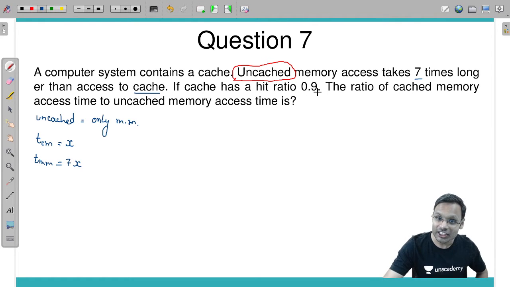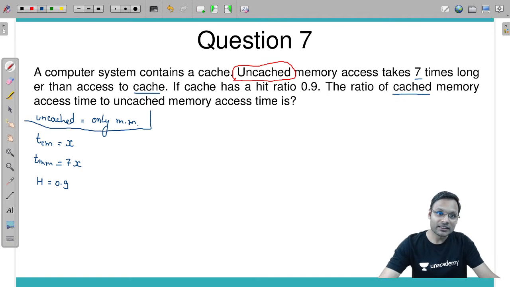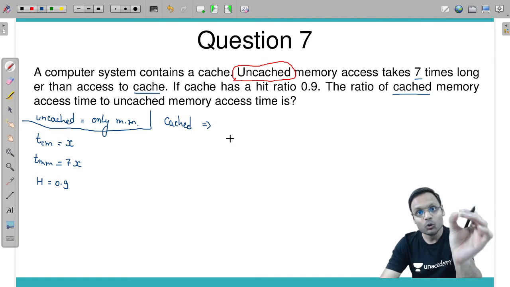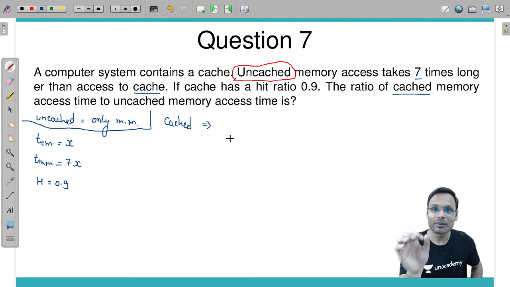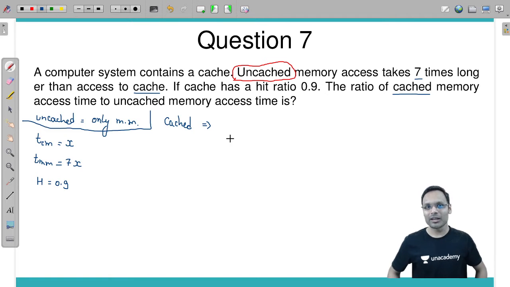If cache has a hit ratio 0.9, so the hit ratio of cache memory is given as 0.9, then the ratio of cached memory access to uncached memory access time is asked. What does cached memory mean? If uncached means the memory system which does not include cache, then cached memory system means the memory system which includes cache. If cache memory is included, will you remove main memory?